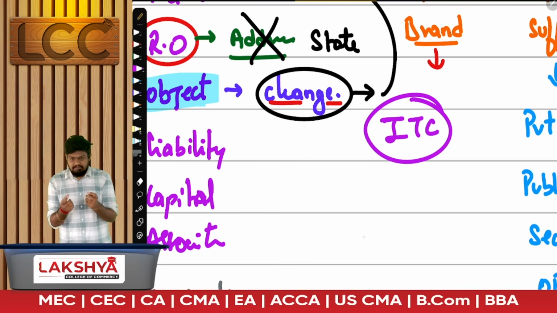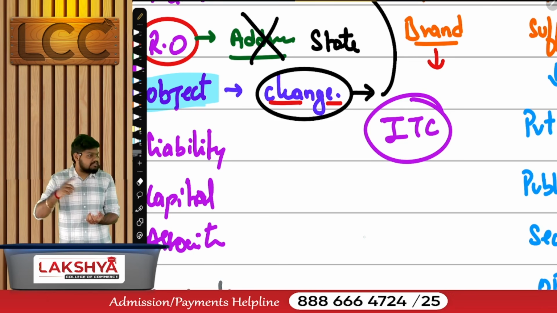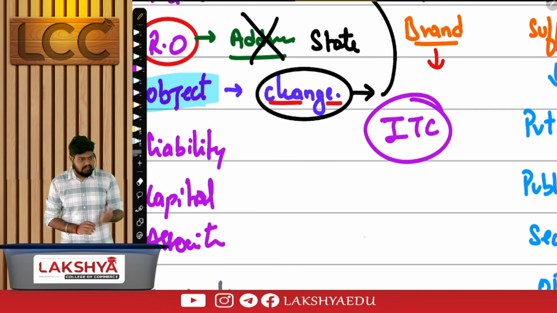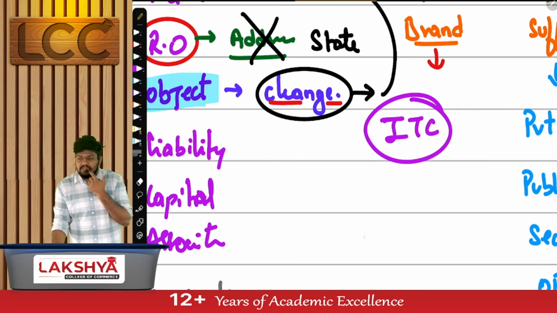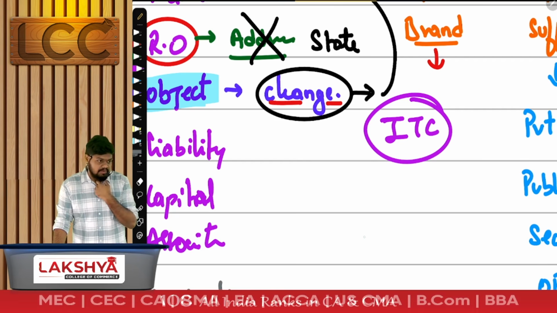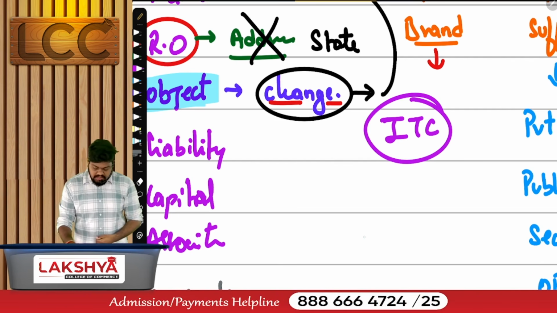The word ITC had a brand name, but Indian Tobacco Company is giving a wrong impression. They changed their name to what? ITC. There's no full form for it today. What's the company's name? ITC Limited, that's it. ITC is the company's name. What was the original company's name? It was initially called Imperial Tobacco Company. Then it changed into Indian Tobacco Company. Now it is simply called ITC.